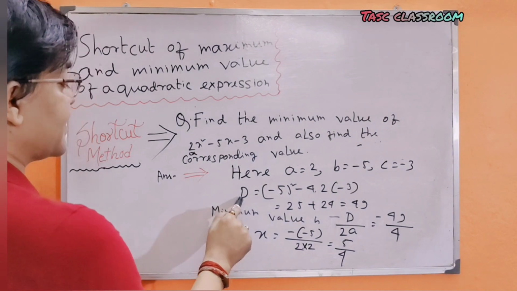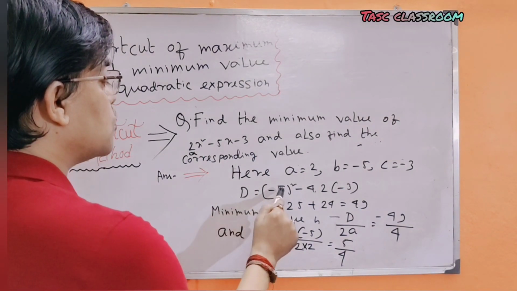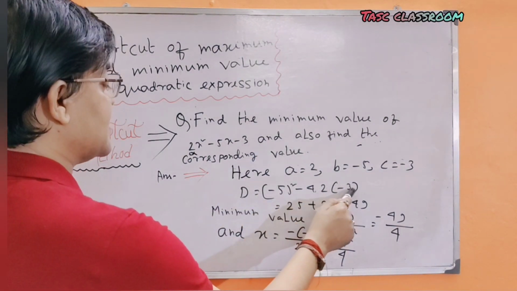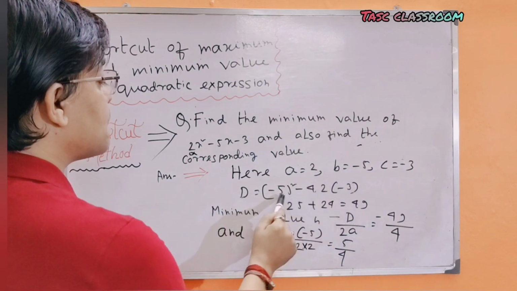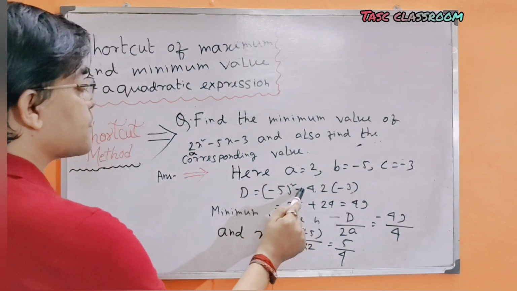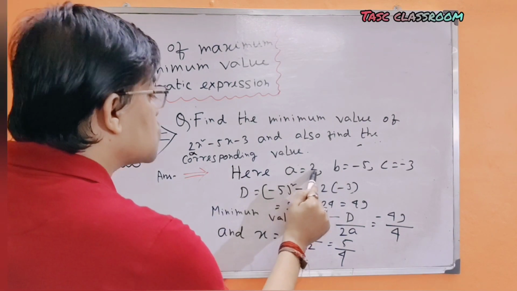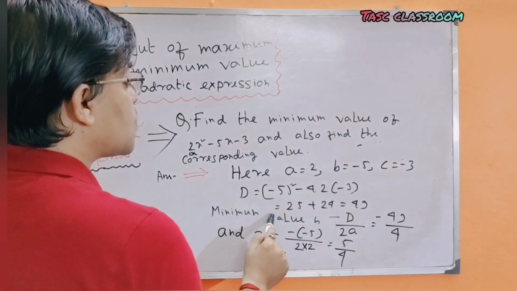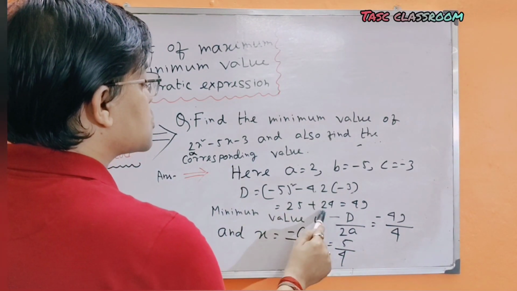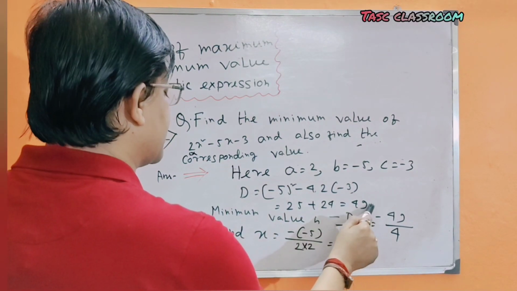Now the discriminant D is b² − 4ac, which is (−5)² − 4 × 2 × (−3) = 25 + 24 = 49.